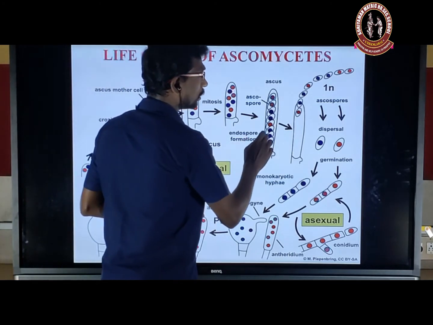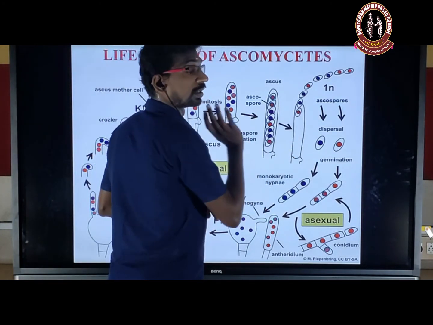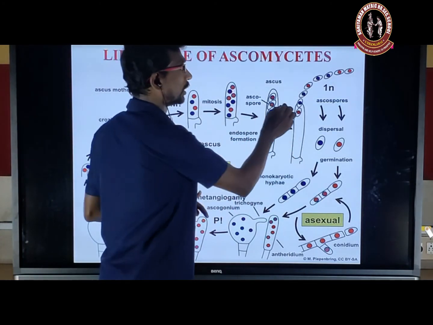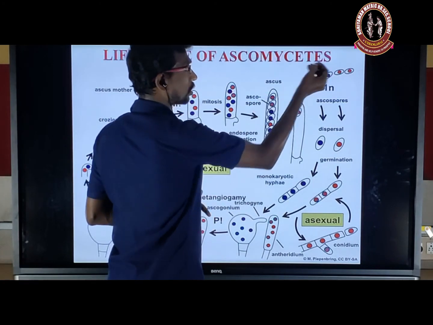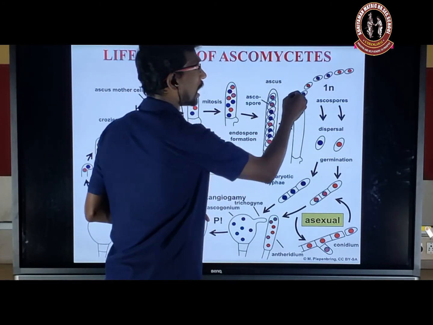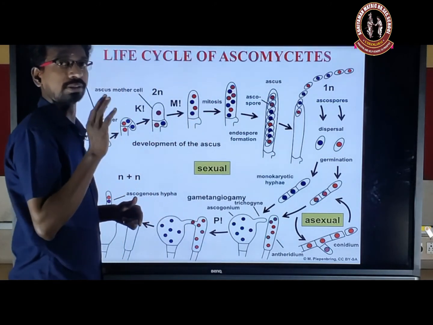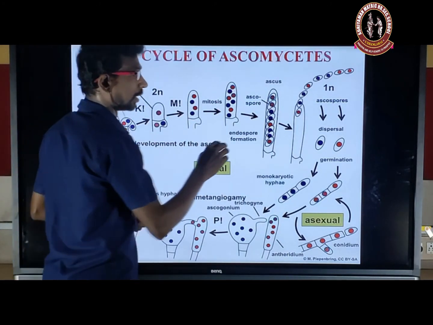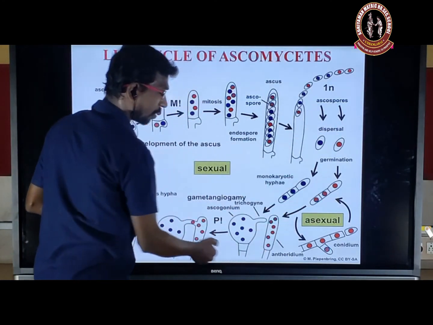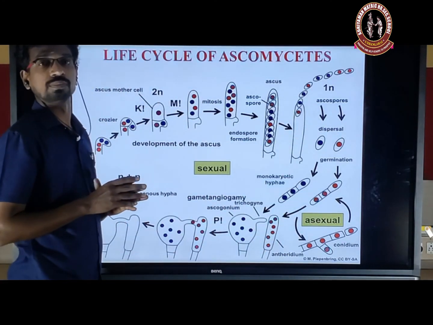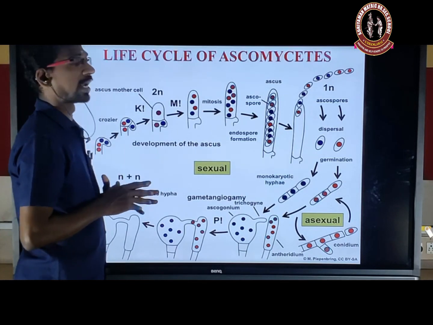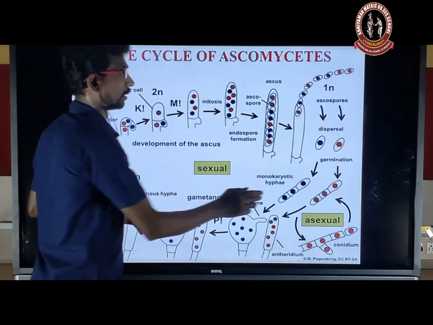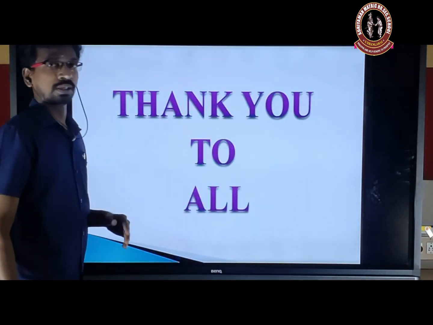Okay, so now what will happen? It will release the ascospores. Each ascospore is haploid. Okay, so later it will again germinate to form the same structure. Okay, that is the life cycle of ascomycetes. Thank you, students.